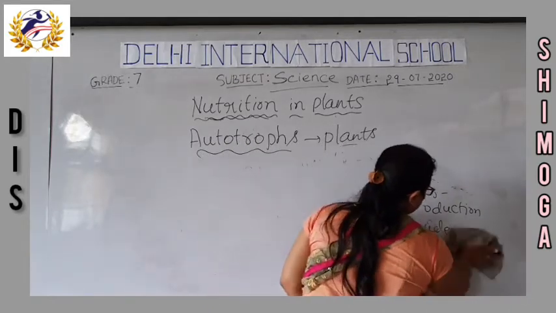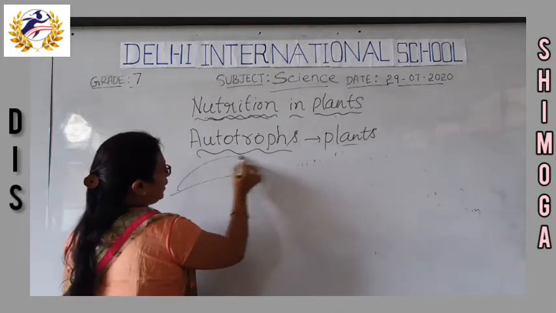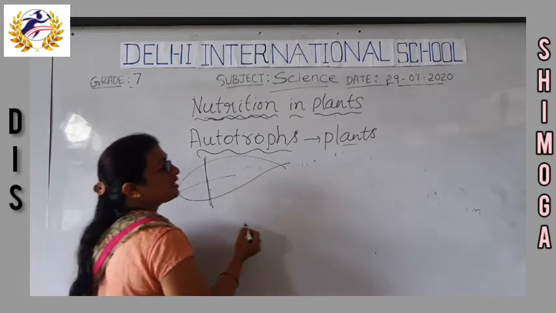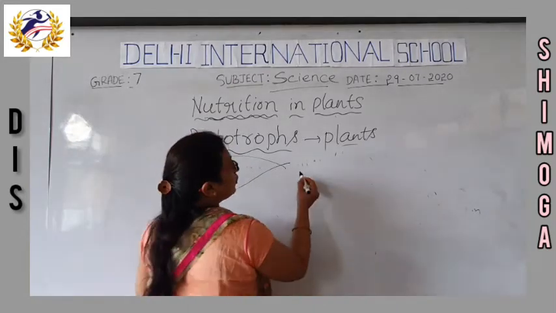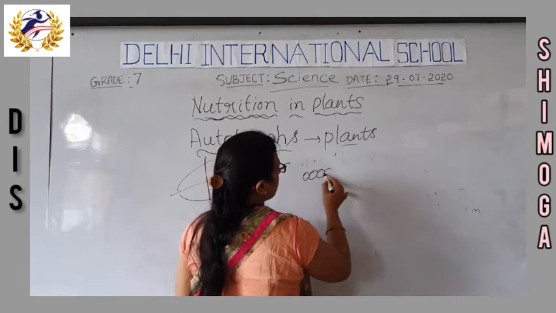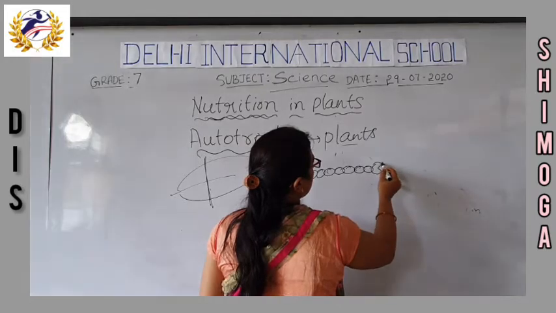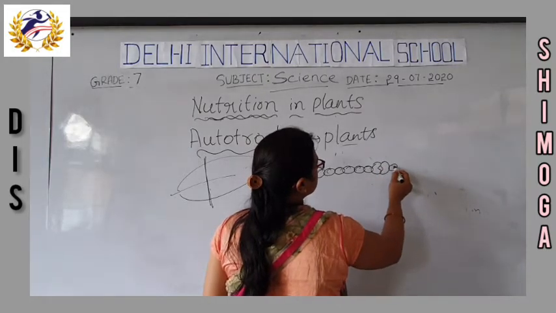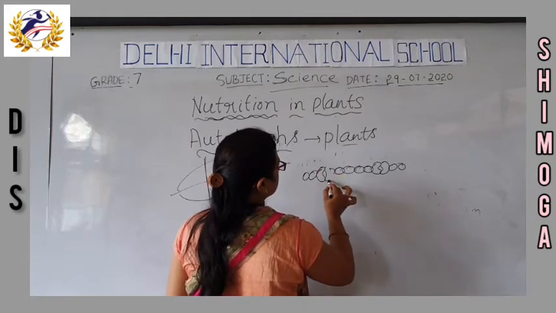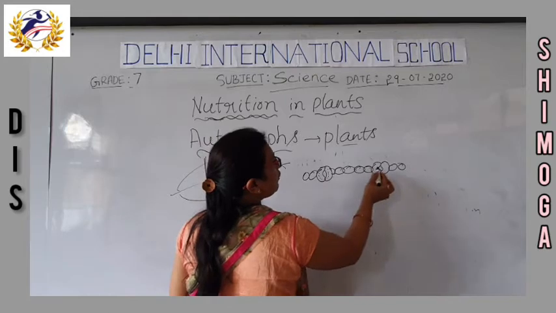If I take out a section of the leaf and see it under the microscope, we can see the cells arranged like this.